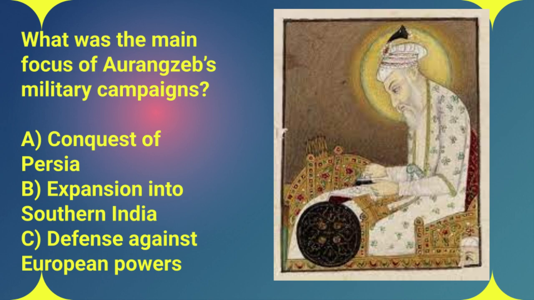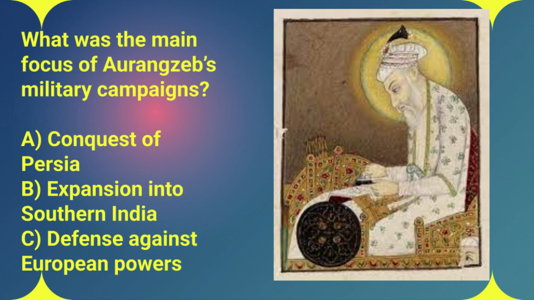While Aurangzeb did make some moves on the northwestern frontier, his main objective was definitely the south. He was obsessed with expanding Mughal control in southern India, annexing those Deccan Sultanates, bringing them under his rule, and of course trying to subdue the ever-resistant Marathas. It was all part of his grand vision to establish Mughal dominance across the entire subcontinent. The answer is expansion into southern India.